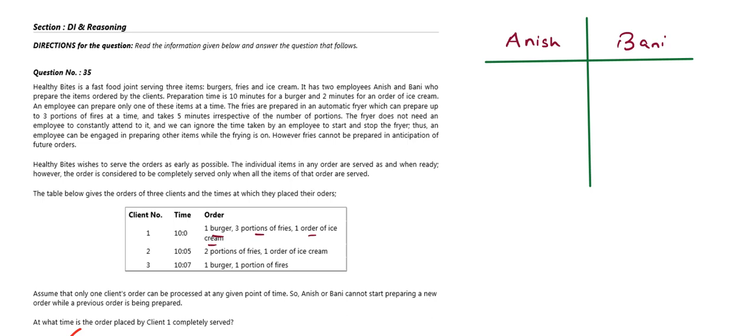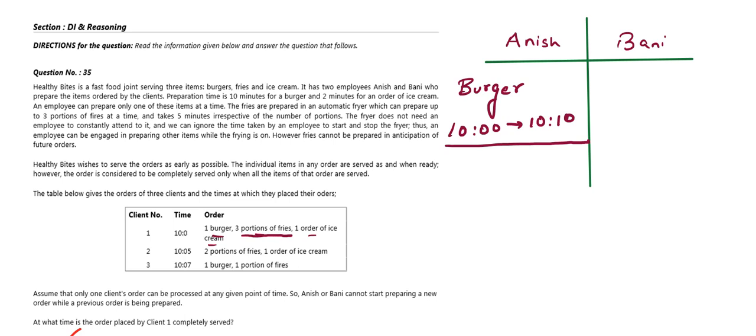So 1 burger, so here we will have 1 burger. So let Anish prepare 1 burger. It doesn't matter whether Anish prepares burger or Bani prepares burger, because there is no discrimination among both the employees. We need the total time the employees are individually idle. So let Anish make the burger. So Anish is making the burger, therefore he is starting at 10 and he is finishing his work at 10:10. So this is Anish's first job.